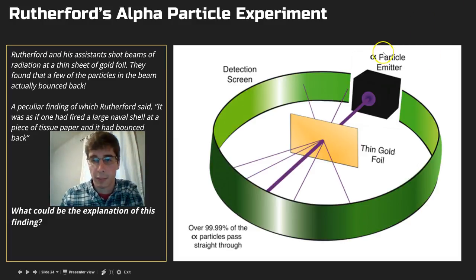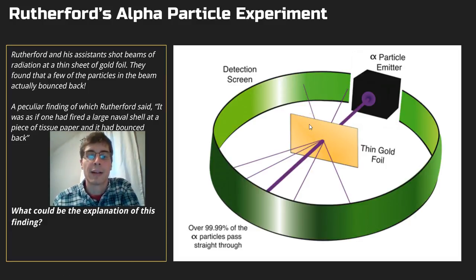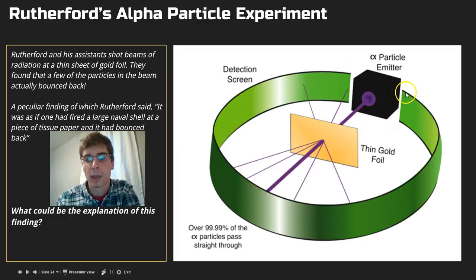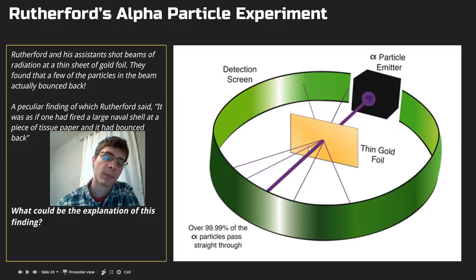We look at our experimental setup again. We've got our lead box. We've got our alpha particle emitter right here shooting a beam of alpha particles, the purple line right here. And in between, we have a thin gold foil that's very, very thin, about an atom thin or so. And then we have this detection screen, which essentially serves as a film on which we can capture the response. What do these alpha particles do after striking the gold foil? And if you can read right down here, it says 99.99% of the alpha particles go right through the gold foil and strike right behind it.